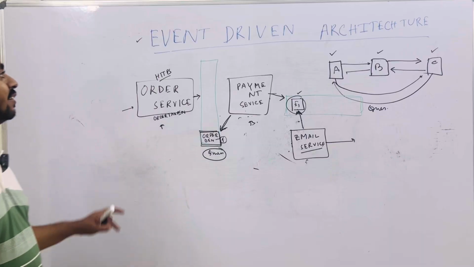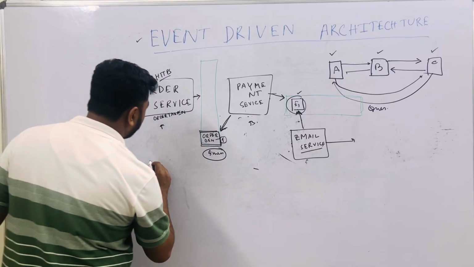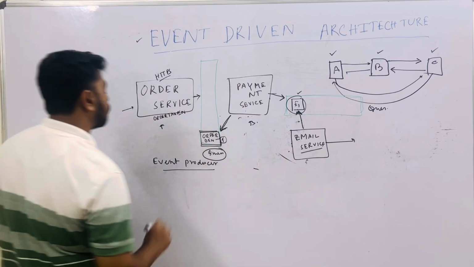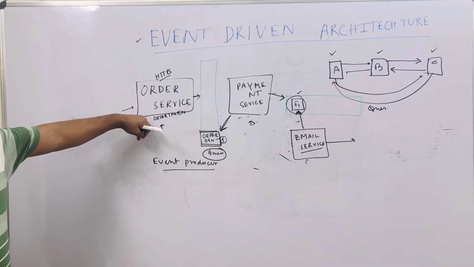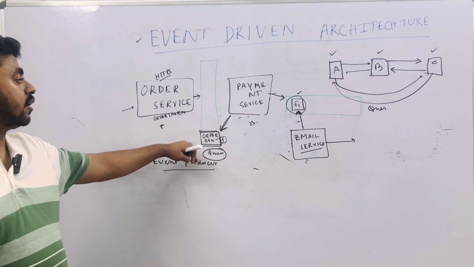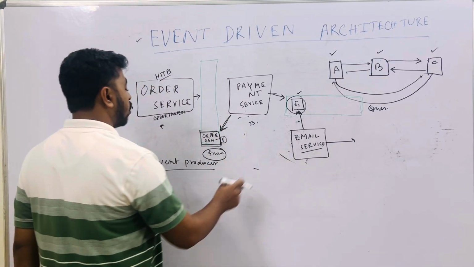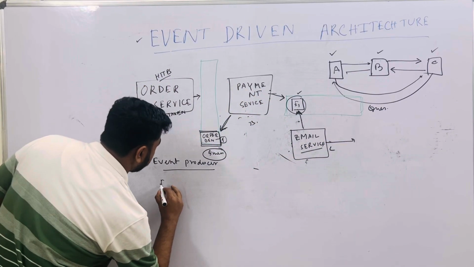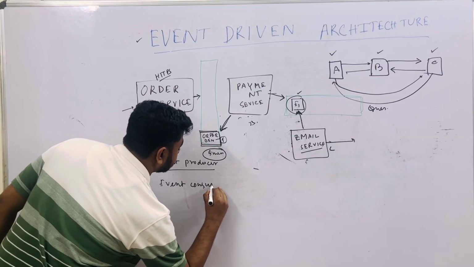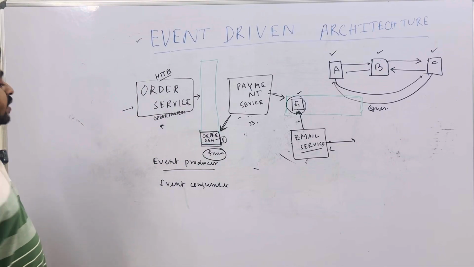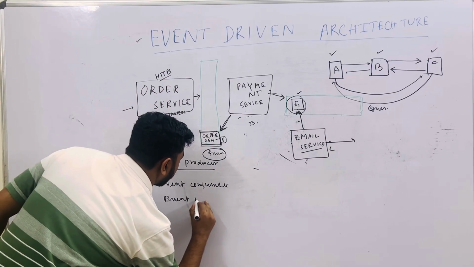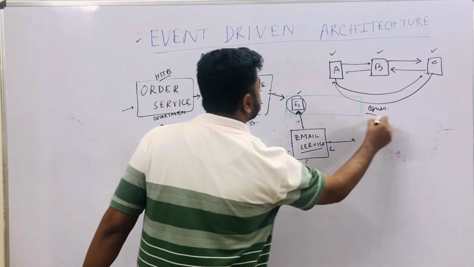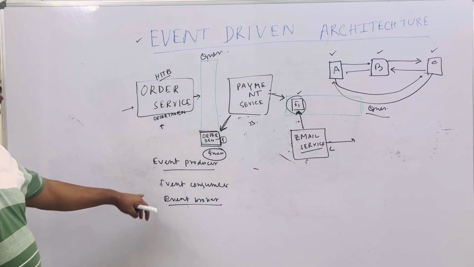So in this event driven architecture, one service will be the event producer. Here the event producer is the order service, and the payment service is the event consumer. Again, for the next pair, the event producer is the payment service and the event consumer is the email service. Another component is the event broker. Here the event broker is this messaging queue. So this messaging queue is acting as an event broker.